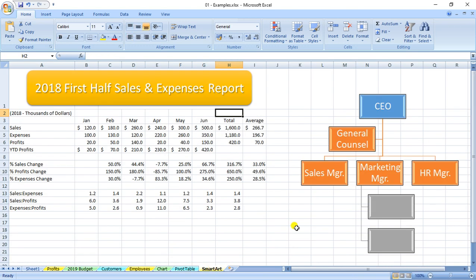In the same manner, if you come here, it is basically SmartArt. SmartArt is used by departments or companies to present the data in a simplified manner. Take the example, I'm designing the structure of an organization, where the CEO is there and some reporting managers or general managers are there. That is also something you can design in Excel.